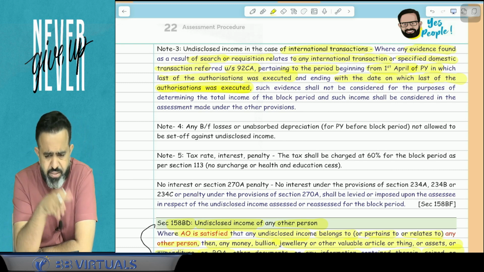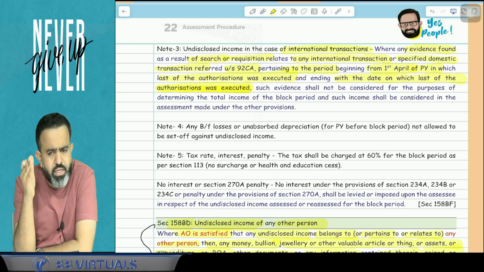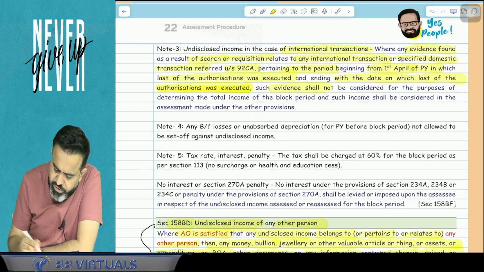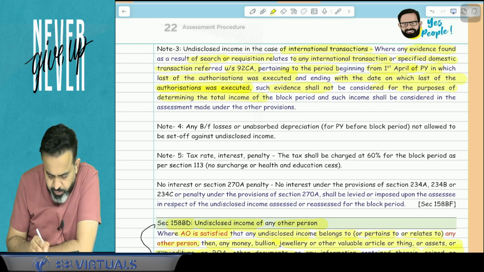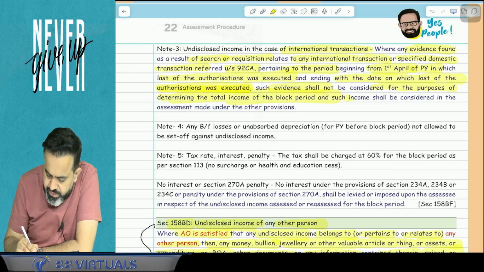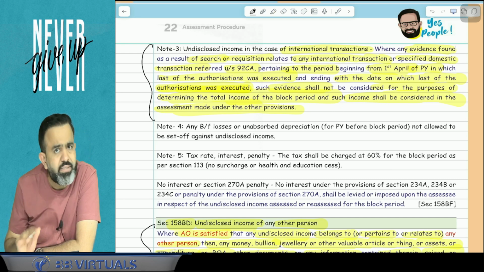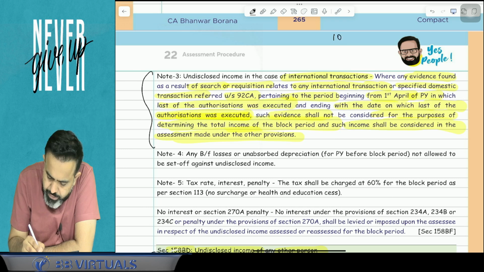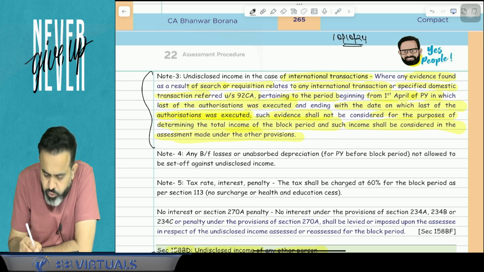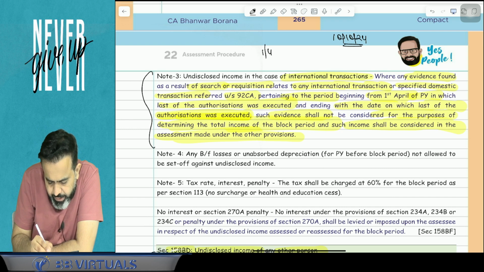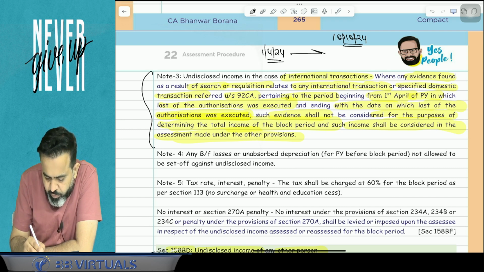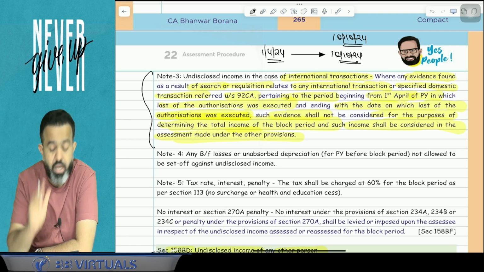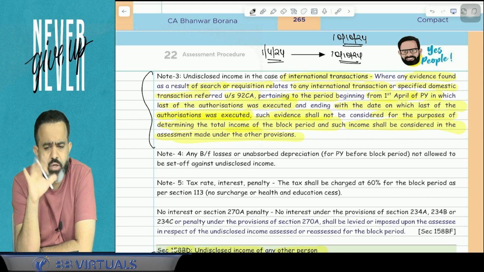So from 1st April of the previous year in which the search was completed till the date of the completion of the raid, such evidence shall not be considered for the purpose of determining total income of block period, and such income shall be considered in the assessment made under the other provision. So guys, for example, suppose your raid was completed on the 10th October 2024. And if there is any international transaction or specified domestic transaction related to this period, 1st April 2024 till 10th October 2024, with any undisclosed income.